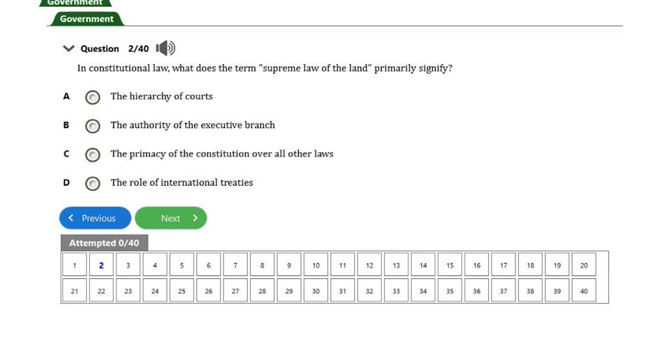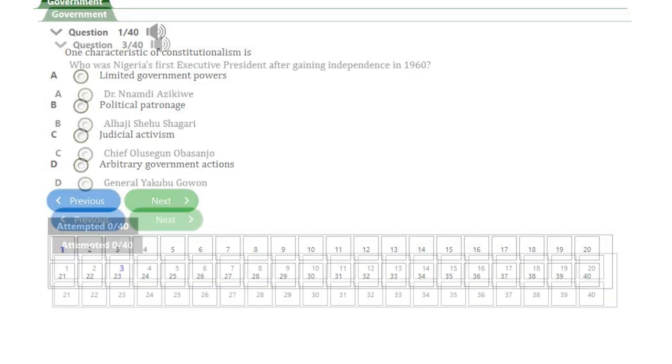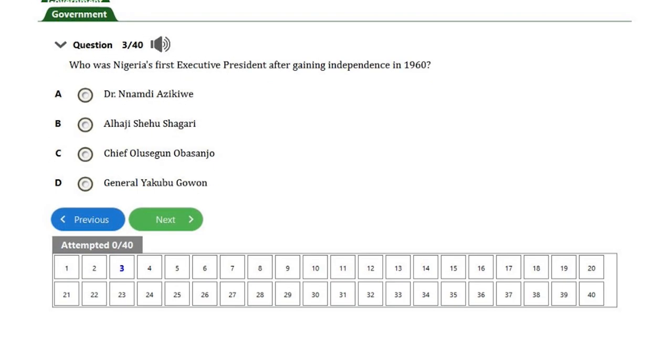So we quickly move towards question number three. Question number three reads: who was Nigeria's first executive president after gaining independence in 1960? Option A, Dr. Nnamdi Azikiwe. Option B, Alhaji Shehu Shagari. Option C, Chief Olusegun Obasanjo. Option D, General Yakubu Gowon.